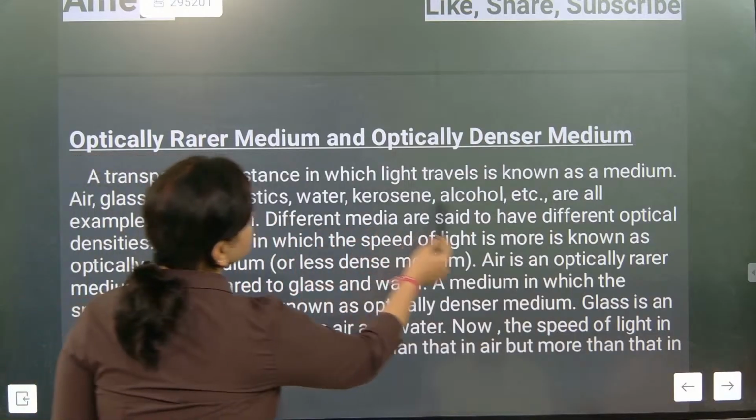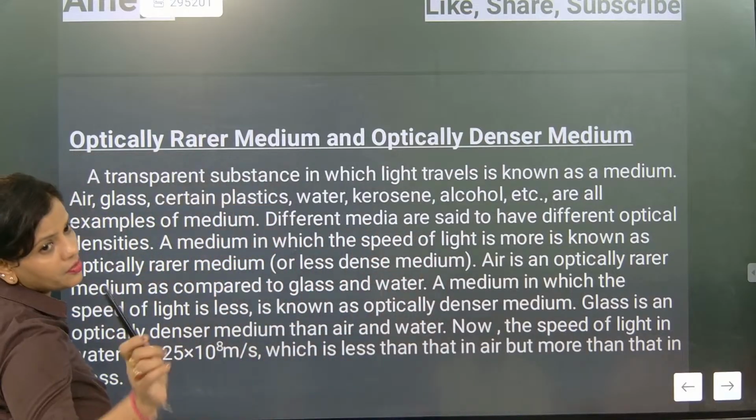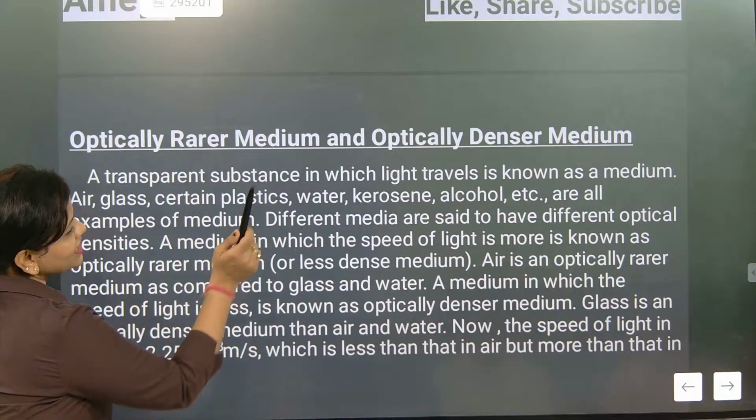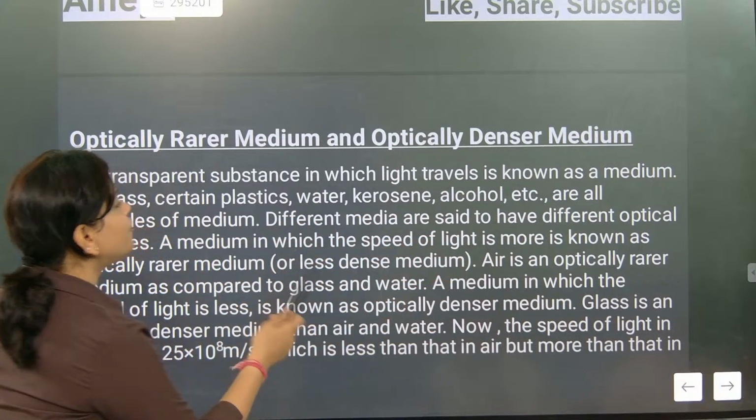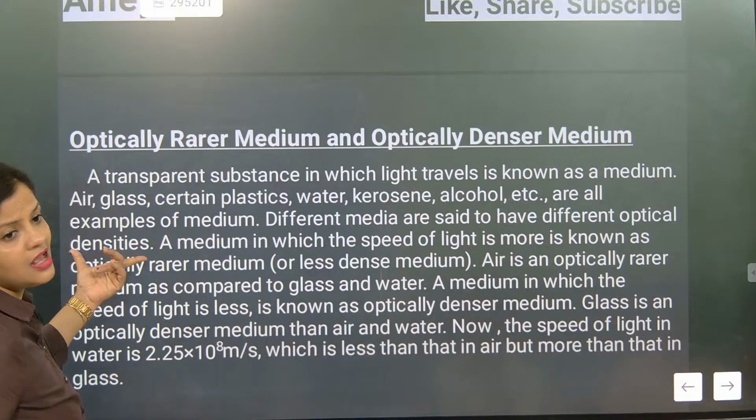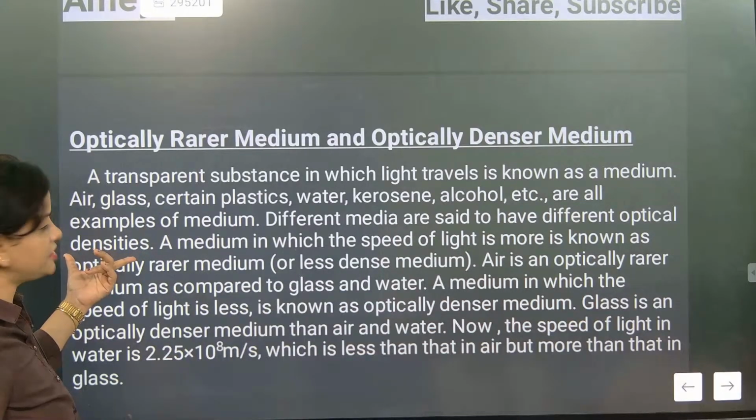A transparent substance in which light travels is known as a medium. Air, glass, plastic, water, kerosene, alcohol, all are examples of medium. Different media are said to have different optical density. I told you about optical density in the beginning itself.